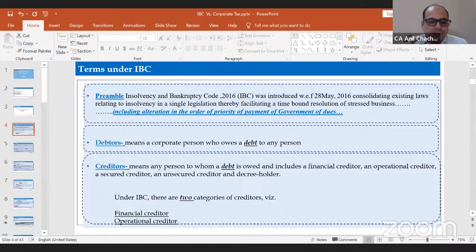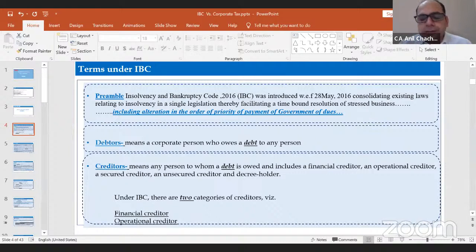It includes the alteration in the order of priority of the payment of government dues, because in the IBC code 2016, there is no specific criteria on what the nature of the income tax liability is. So how the income tax will be part of this IBC code, and what would be the treatment for the payment of these income tax dues? In the preamble itself, it is mentioned that if there is any alteration, the method of distribution will be there. That has been mentioned in the code itself. So that is the preamble of this IBC code.